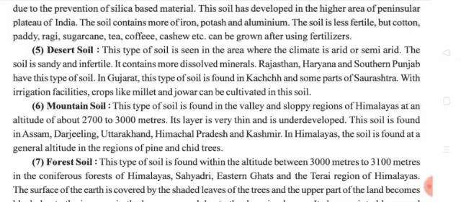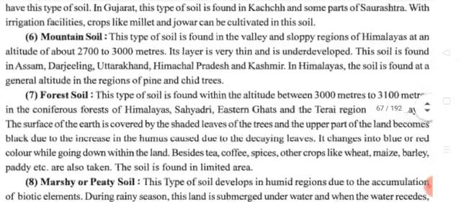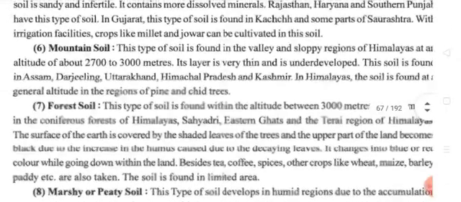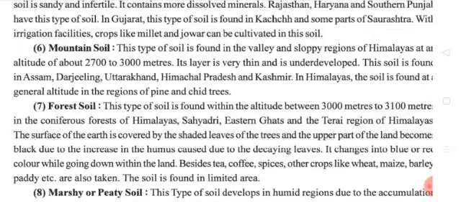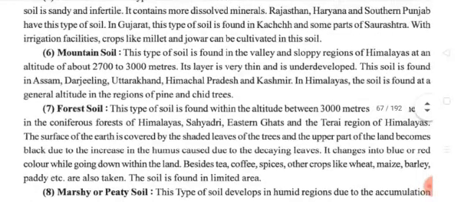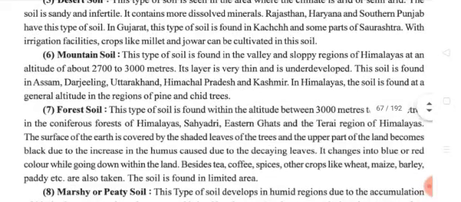So desert soil is over. Next we will see mountain soil. This type of soil is found in the valley and sloping region of the Himalayas at an altitude of about 2,700 to 3,000 meters. That much height or altitude is there.